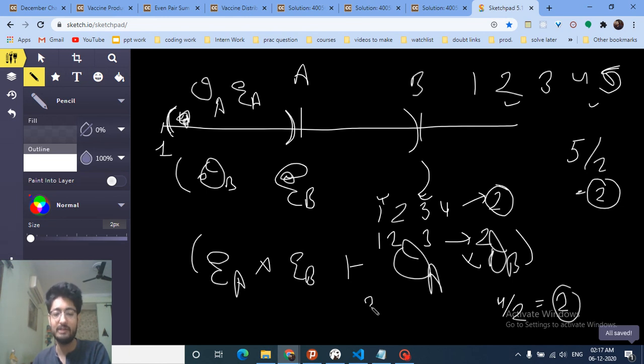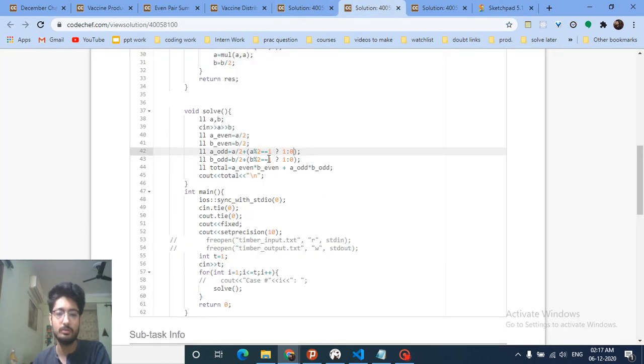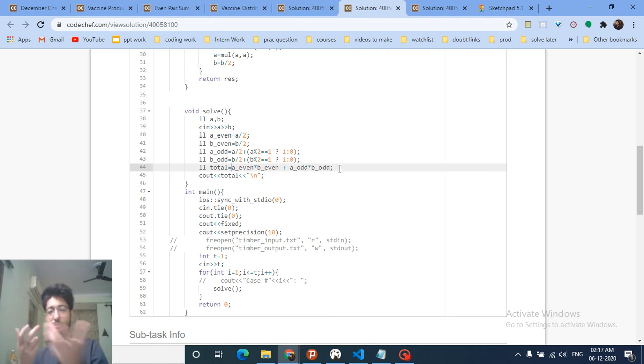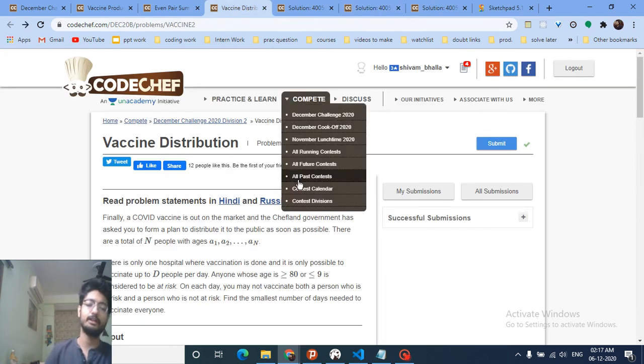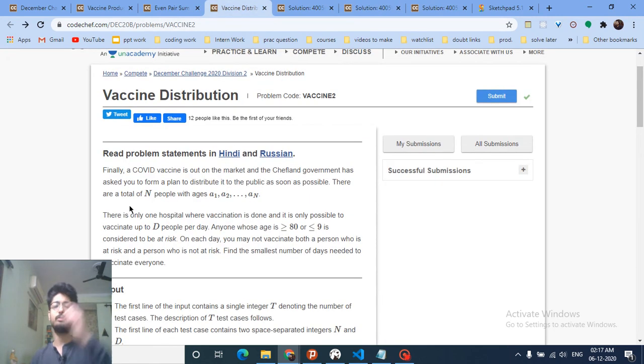But if 3 divided by 2 is taken, then it will turn out to be 1. But the answer for this is also 2. So we have to ensure that if the last number is odd, then we add 1 to it such that it becomes equal to 2. So that's the logic for this problem, and we just find out how many odd and even numbers are there. So the formula for the total is even numbers in A series and B series plus odd numbers in A series and B series, or like A range and B range, and just output the total. So that's the solution for the second problem. The third problem is also very simple.